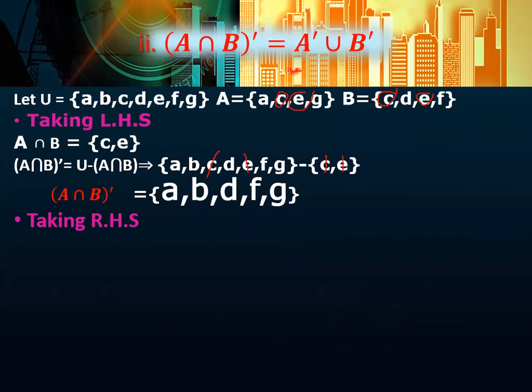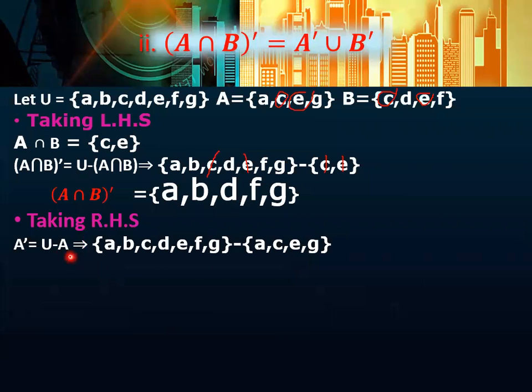Now we are going to prove the left and right hand side. In the right hand side, you are going to find out first A complement. For A complement you will write U minus A. U minus A means you will write down the universal set, which is A, B, C, D, E, F, G, minus your subset A, which is A, C, E, G. Now in subtraction, again I am repeating, you are simply going to cancel A, C, E and G. So what is left here? B, D, F. So A complement will be equal to B, D, and F.